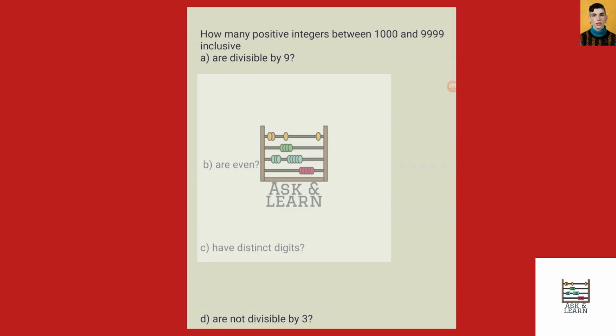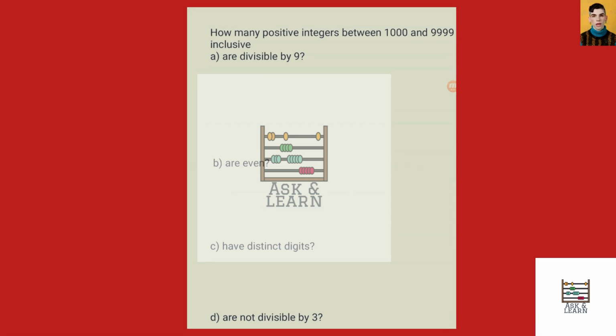All right, for part A, we want to answer the question, how many positive integers between 1,000 and 9,999, inclusive, are divisible by 9? What we can do here is figure out first how many positive integers less than or equal to 9,999 are divisible by 9. So we do the floor of 9,999 divided by 9. It's going to be an integer anyways, but that is 1,111.